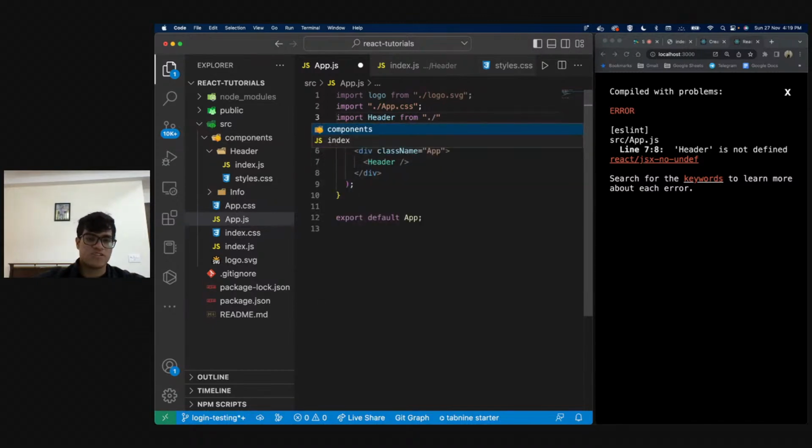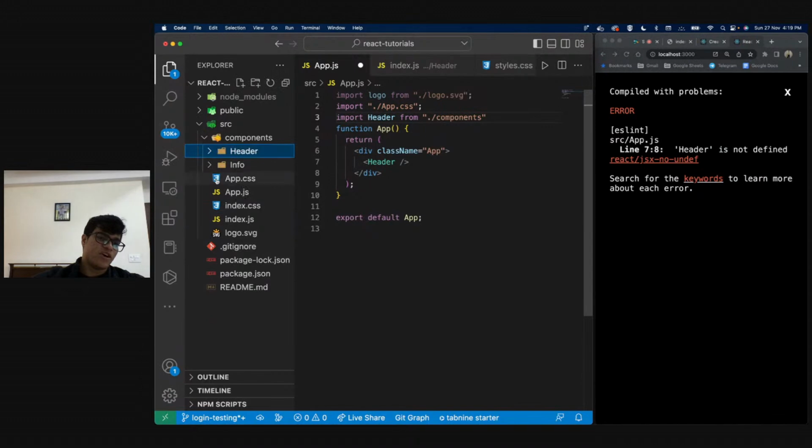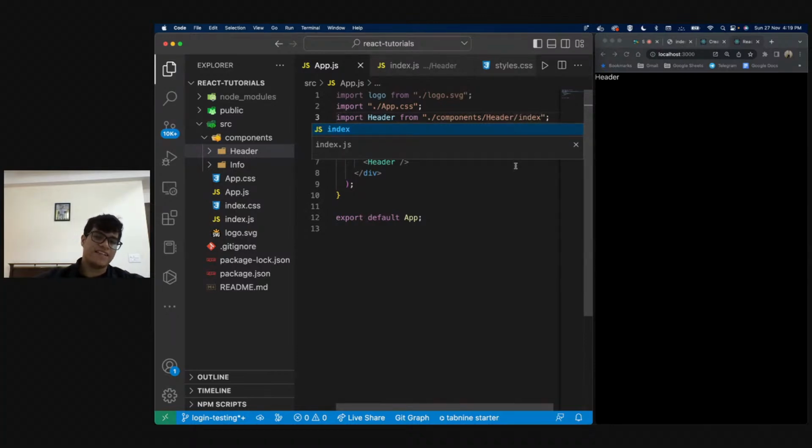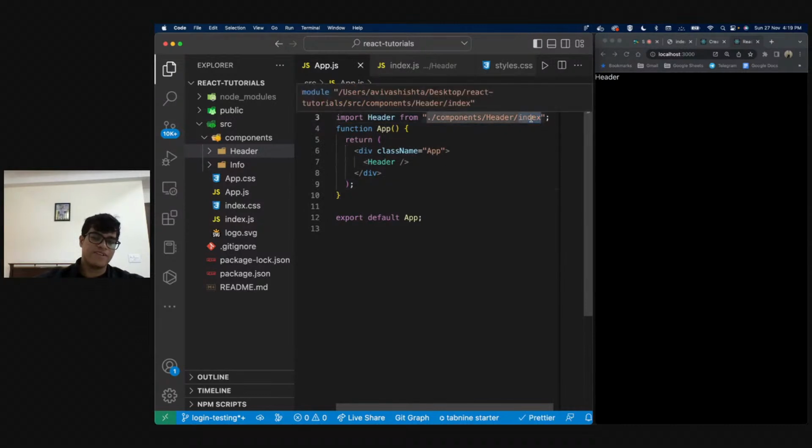I'm going to say dot slash components. As I went in my components folder, now I see header. So I'm going to say components slash header and now slash index. I don't need to say index because index will get rendered anyways. So I can just do this, but I can also say slash index.